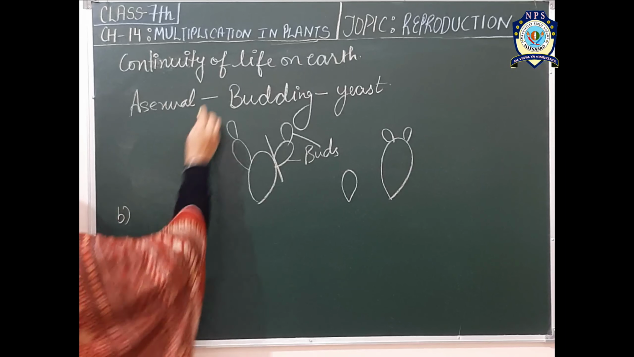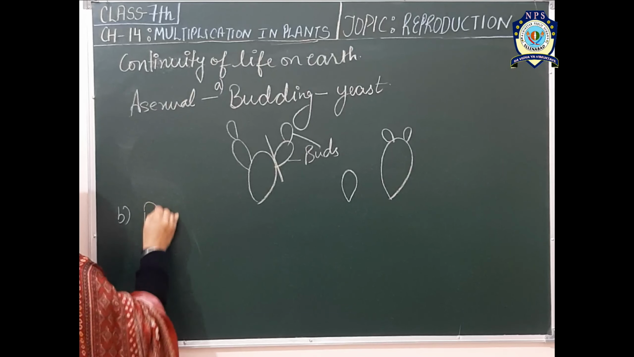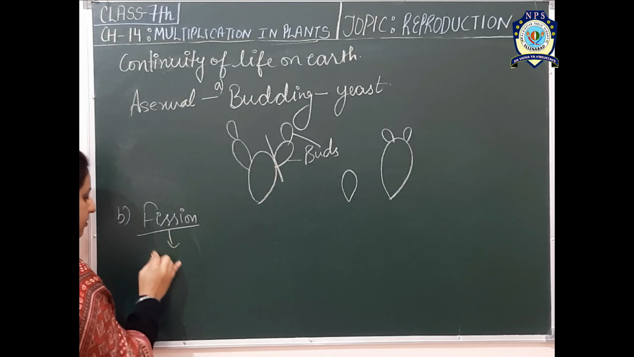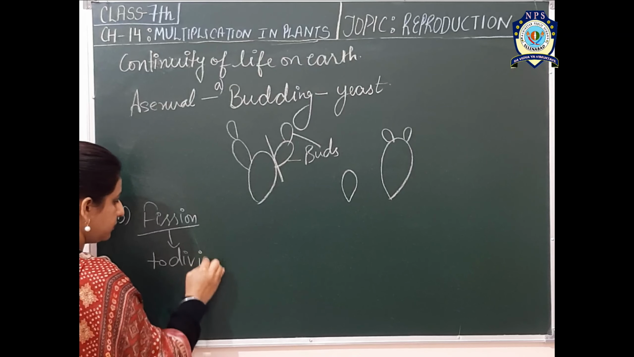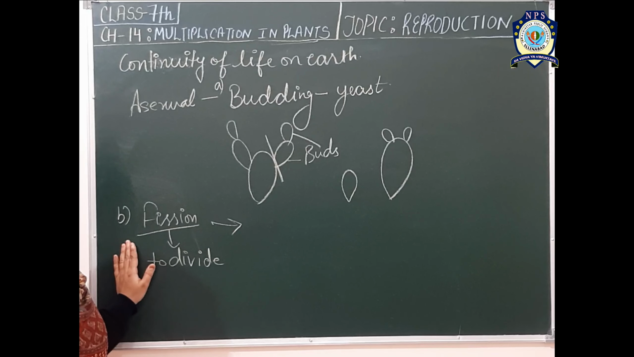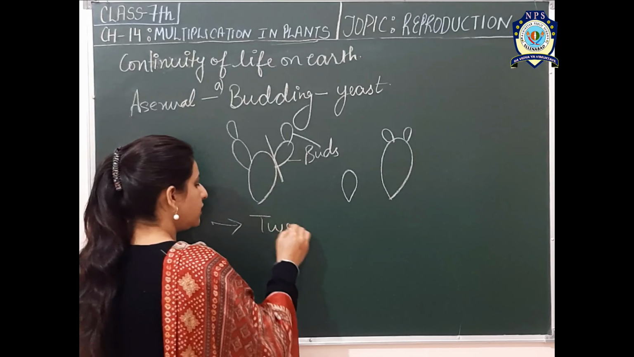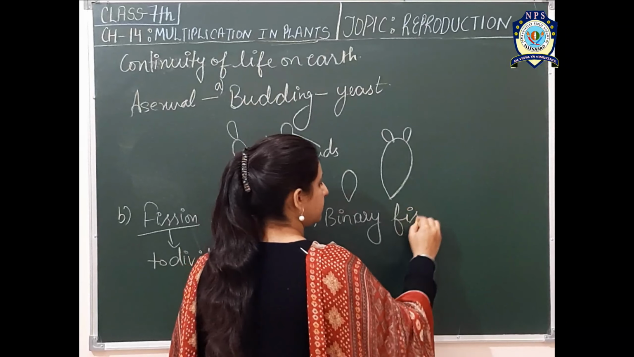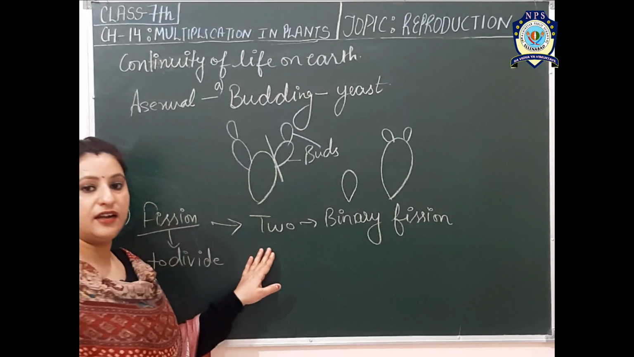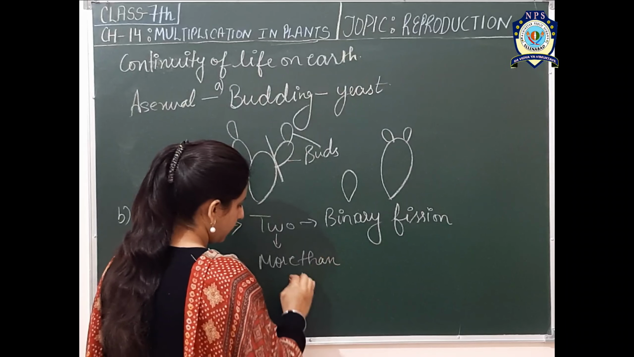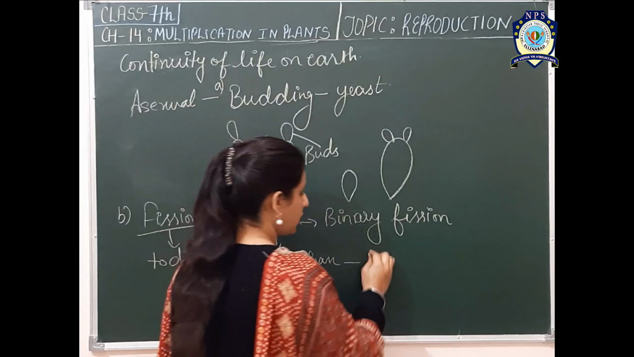The second type of asexual reproduction is fission. Fission word means to divide. So in this asexual reproduction, the organisms divide into two or more than two new individuals. If they divide into two, then it is called binary fission. And if they divide into more than two new individuals, then it is called multiple fission.